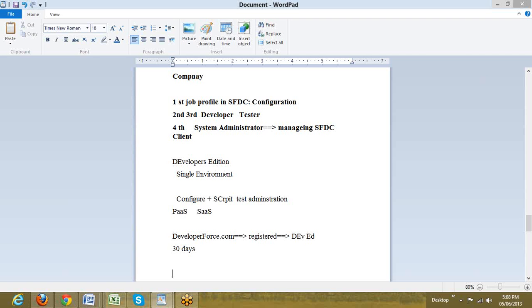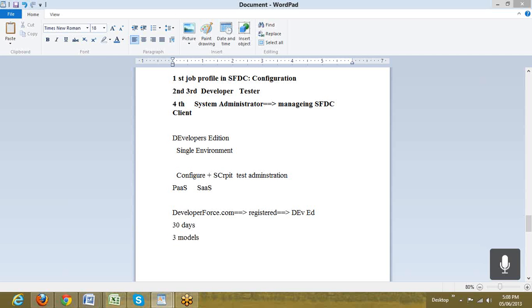In clouds we have three models. There are three types of clouds, or cloud computing is deployed in three models. The cloud computing services are offered in three models. One is private cloud, second is public cloud, and third is a hybrid cloud. We have three deployment models of cloud.